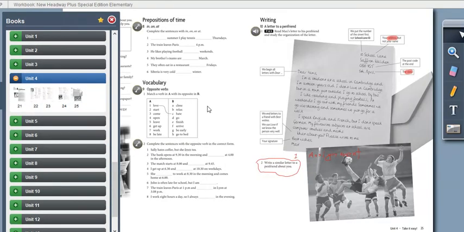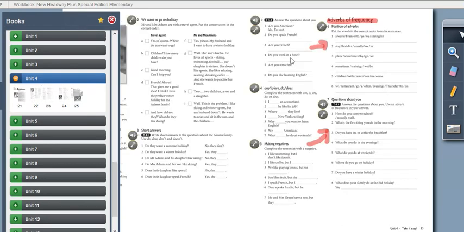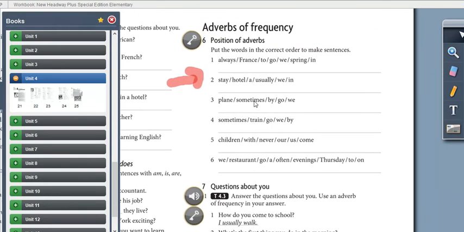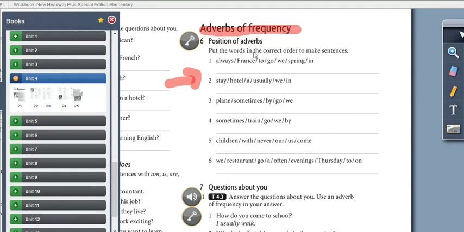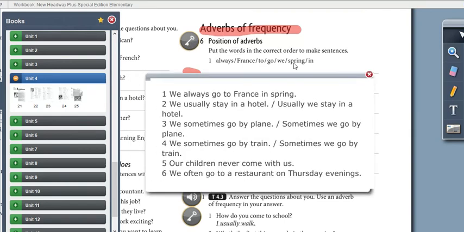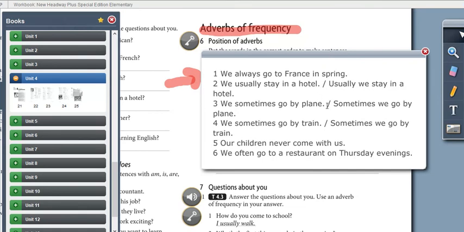Now move on to the workbook unit 4. We have some examples, some grammar, some exercises that we need to practice to understand better the position of adverbs. Page number 23, the first question, question number 6: put the words in the correct order to make sentences. Here we also have adverbs of frequency, and here comes the answer for this question. Question number 6, this is the answer.